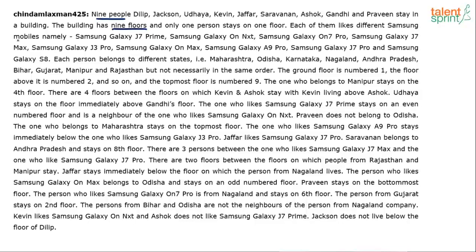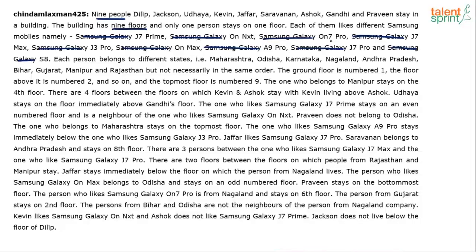Each of them likes different Samsung mobile phones, namely Samsung Galaxy J7 Prime, Samsung Galaxy On Next, Samsung Galaxy On Pro, Galaxy J7 Max, J3 Pro, On Max, A9 Pro, J7 Pro, S8. If you want to make your life simple, forget about Samsung Galaxy everywhere, right? Just focus on the model name: J7 Prime, On Next, On Pro, J7 Max, J3 Pro, On Max, A9 Pro, J7 Pro and S8. So we've got 9 different, unique models.